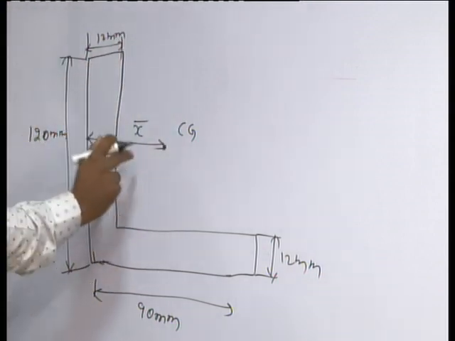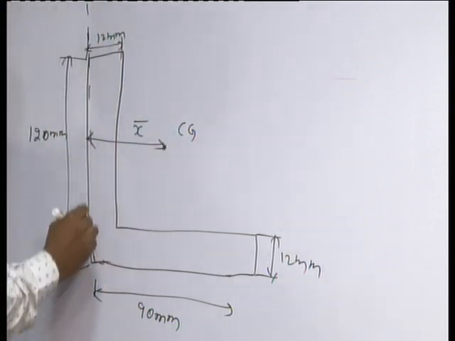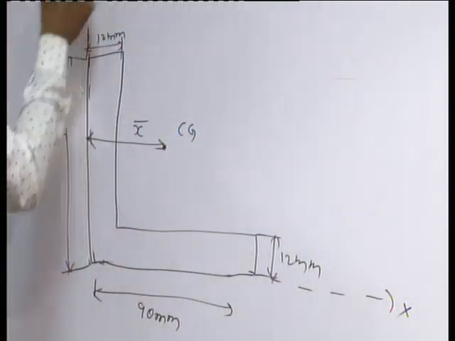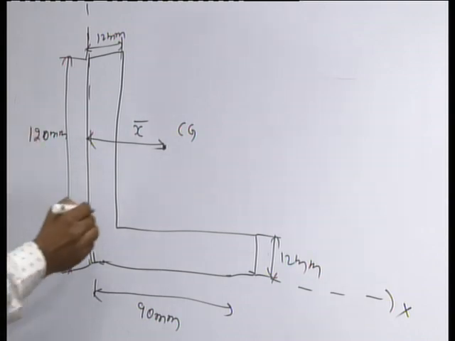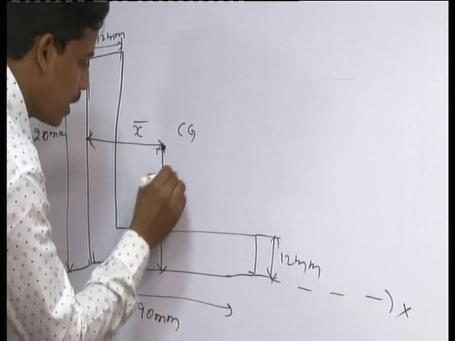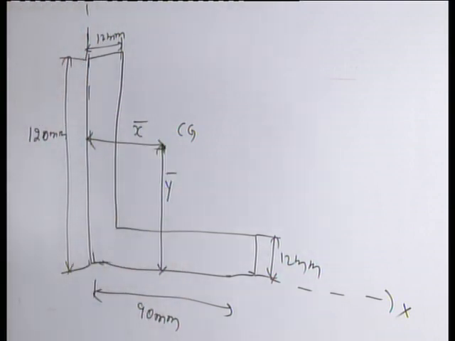X bar is the distance from the y axis, and y bar is the distance from the x axis.